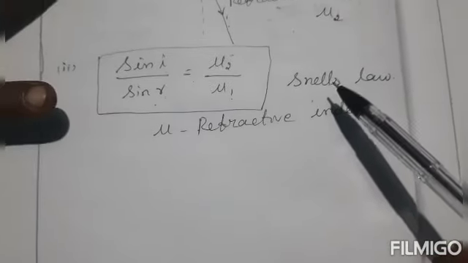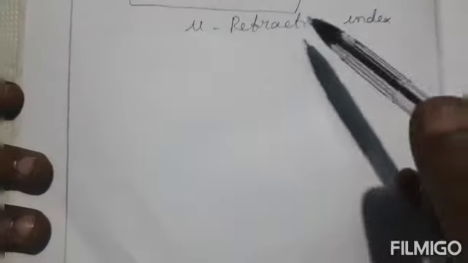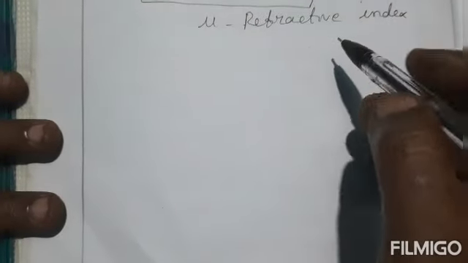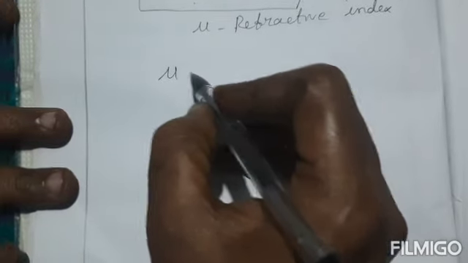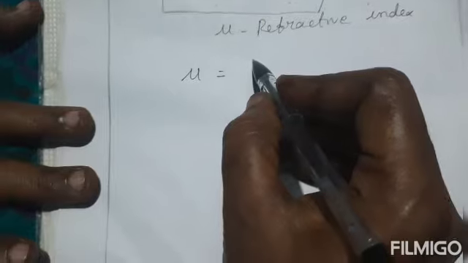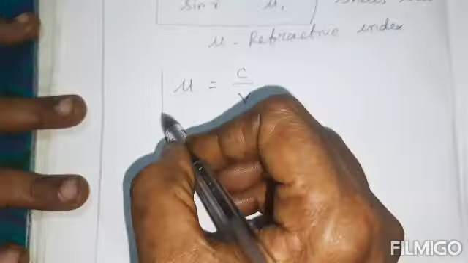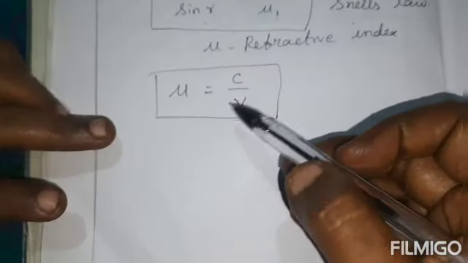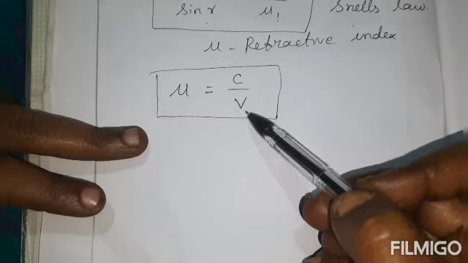Okay, all of you now know the two laws. These are about the refraction of light. Next one, refractive index. So what is refractive index? Refractive index is denoted by the letter mu. Mu equal to C divided by V. So this is the formula for refractive index. What's the formula for refractive index? Mu equal to C divided by V.